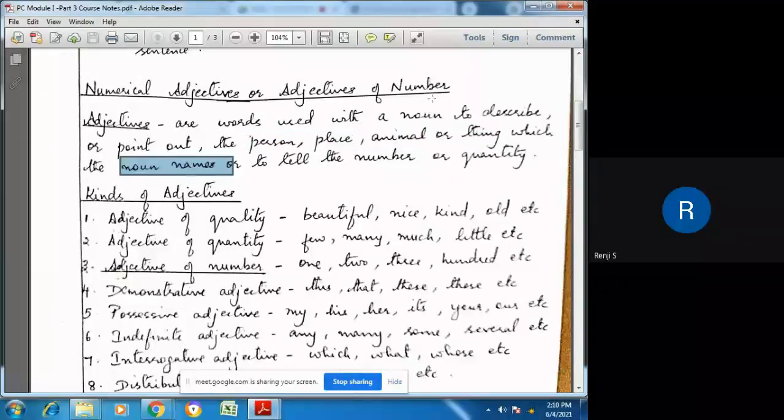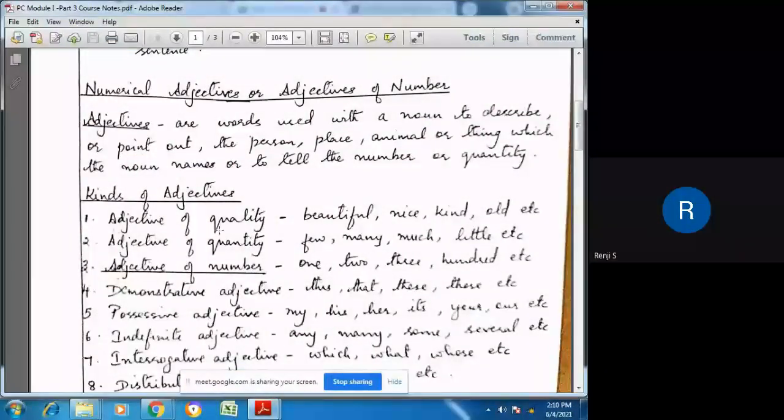Here it is coming along with a noun, and this adjective is the word that points to that noun to tell something extra about the noun. If it is a numerical adjective, it gives us the number or the quantity.